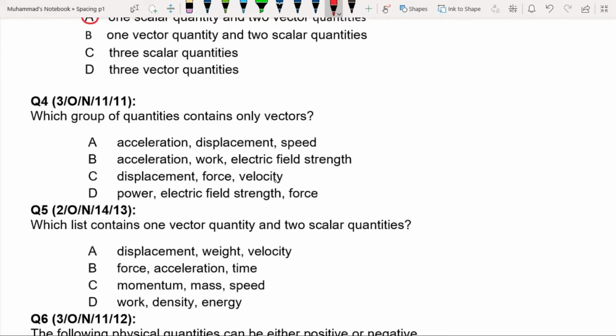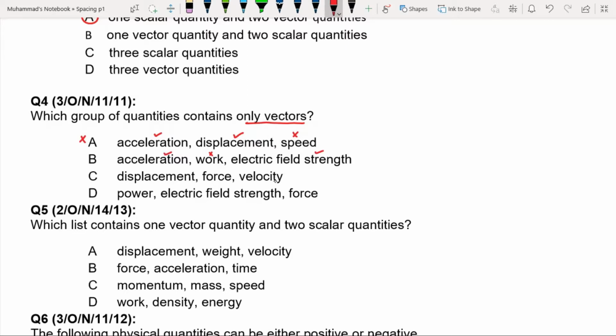Question 4. Which group of quantities contains only vectors? So we have to search for vectors. Acceleration is vector, displacement is vector, but speed is scalar. So A is incorrect. B: acceleration is vector, work is scalar, electric field strength is vector.